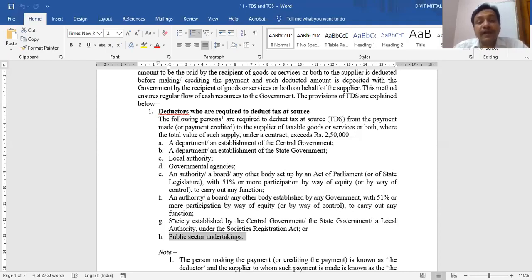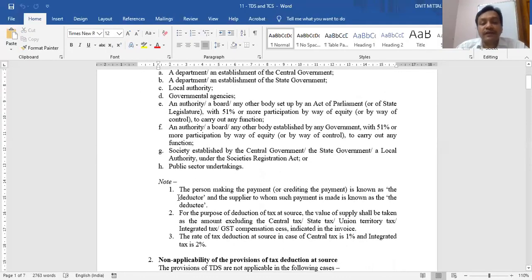This is my first subheading of TDS, that is, who are the deductors. So if in the exam the question comes that who are liable to deduct tax at source, this is the answer. These are the persons, and if their total value exceeds 2,50,000, they are legally required to deduct tax at source before making any payment to their suppliers.